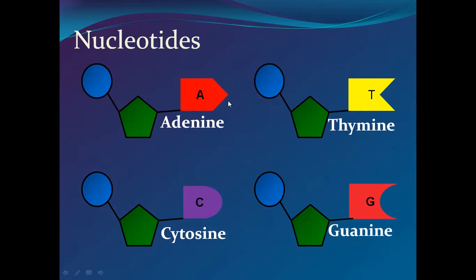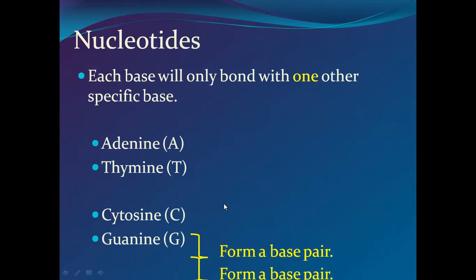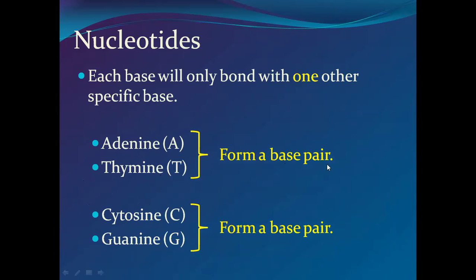ये क्या होता है बाद में दोनों joint हो जाते हैं एक दूसरे से, pairing हो जाती. तो this is the formation of a DNA molecule. इस तरह से DNA molecule रहता है. So in a nucleotide, each base will only bond with one specific other base. Adenine pairs with thymine, cytosine pairs with guanine. This is again like base pairs. ये दो base pair थे, ये दो base pair है. ये दोनों में pair होती. Adenine does not pair with cytosine. Then thymine does not pair with guanine.